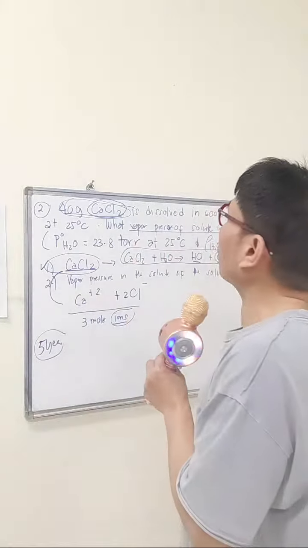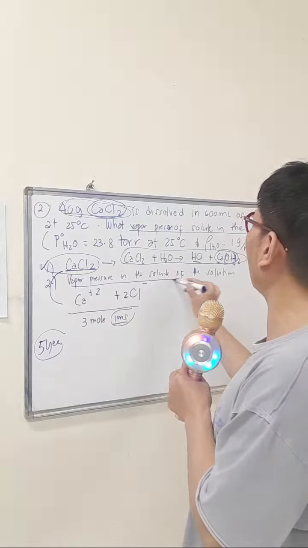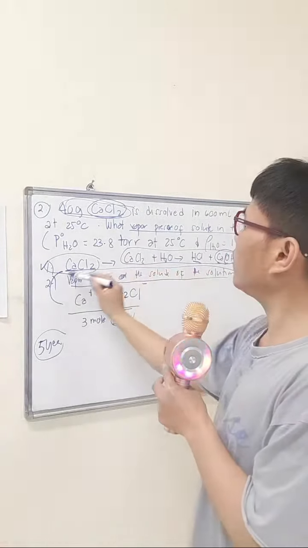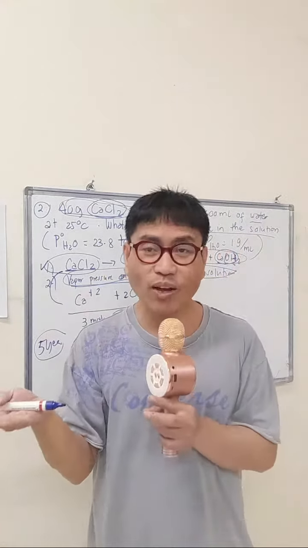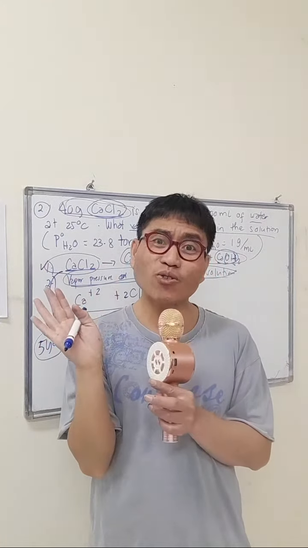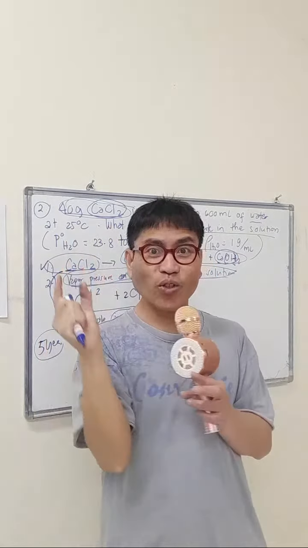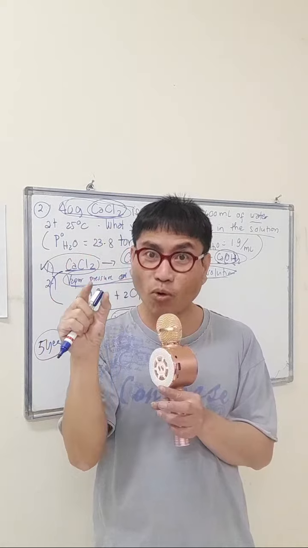Okay, now second, vapor pressure of the solute in the solution. Because we are very, very eager to solve, especially me when I was young, in first year college, we forgot to scrutinize and examine the terminology word by word.